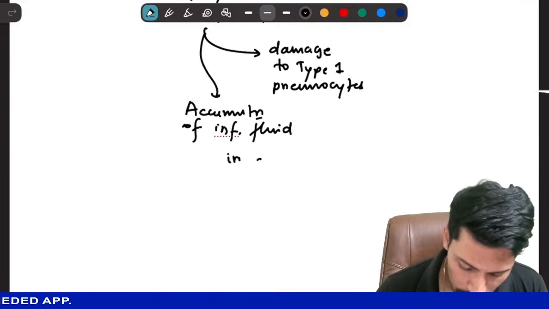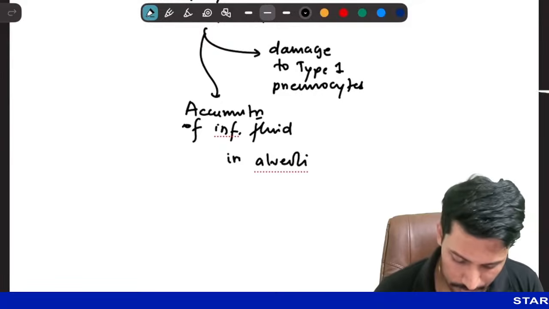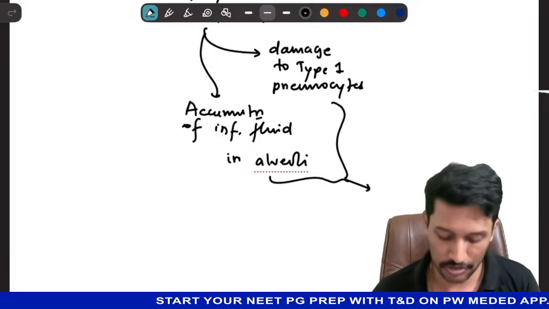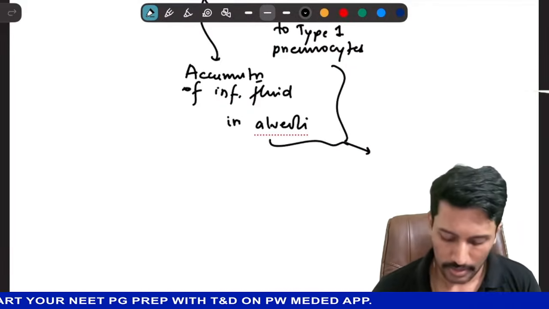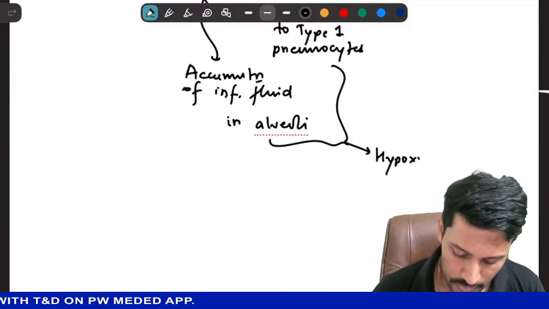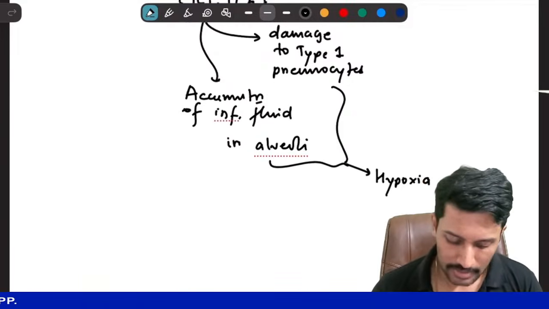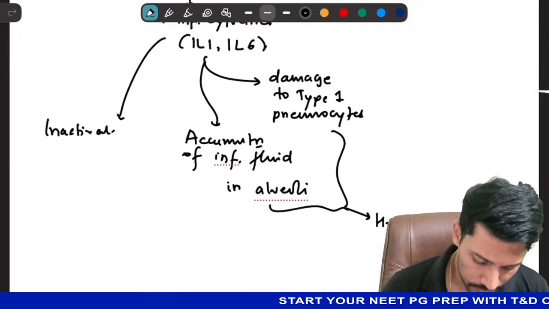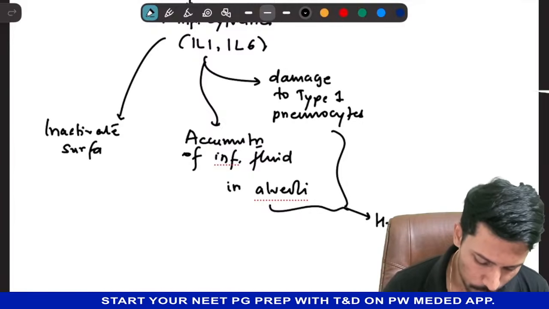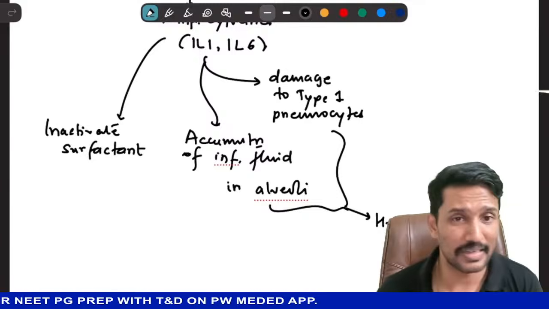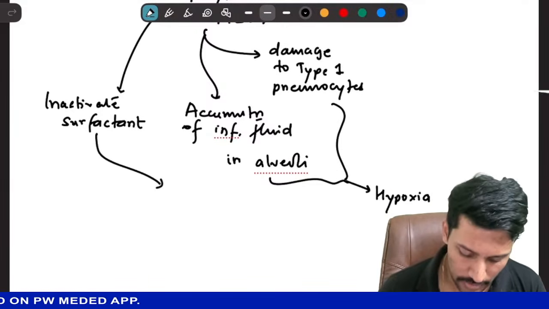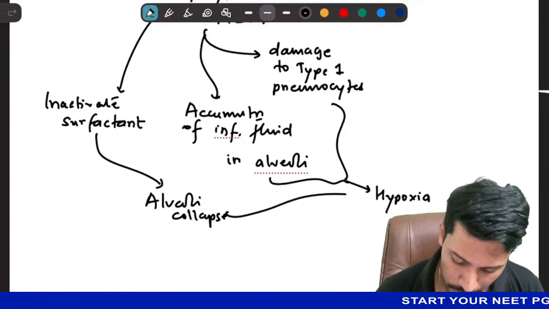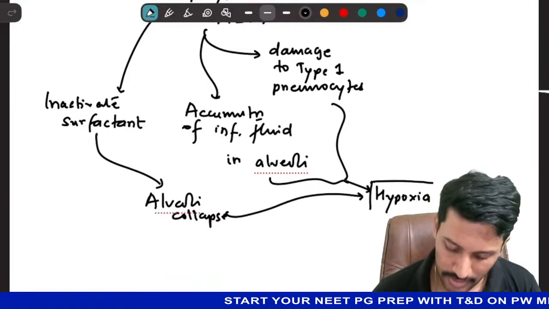And because of this, type 1 cells are damaged, and type 1 cells are the ones which are responsible for gas exchange, and accumulation of this fluid will result in hypoxia. And these inflammatory cytokines also inactivate surfactant, which is produced by type 2 cells. Type 2 cells are not directly damaged here, but surfactant got inactivated, so alveoli collapse. And this collapse of the alveoli also contributes to hypoxia. So that is how we are getting hypoxia.